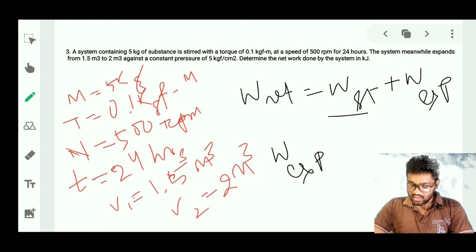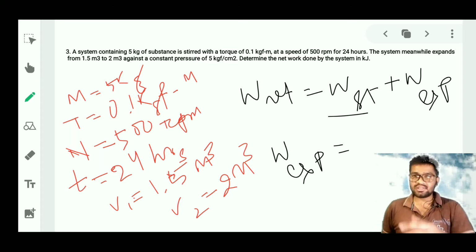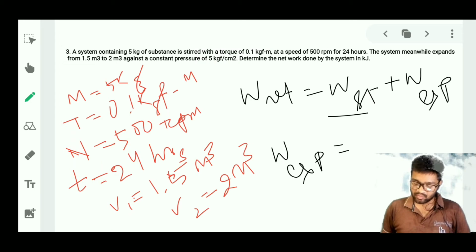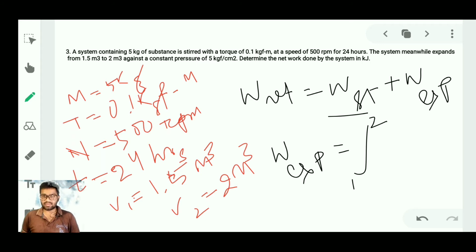As this is a closed system problem, W expansion we can calculate by integrating from state point 1 to state point 2 of P dV.